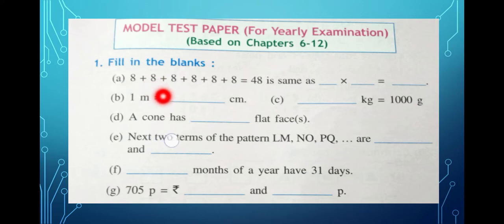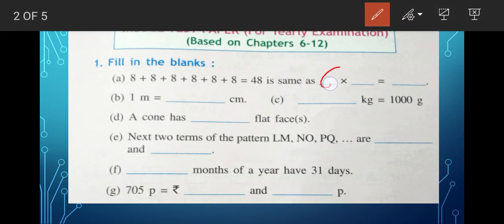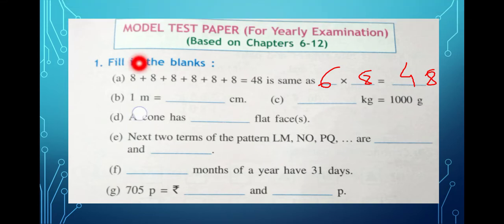1, 2, 3, 4, 5, 6. 6 8s, isn't it? So what are we going to write here? We will write 6. 6 what? 6 8s. So 6 into 8 is how much? 6 8s is 48. If you write 8 into 6, it will become wrong. Children, first you have to count how many are there: 1, 2, 3, 4, 5, 6. 6 numbers of what? 8. So 6 into 8 is 48.